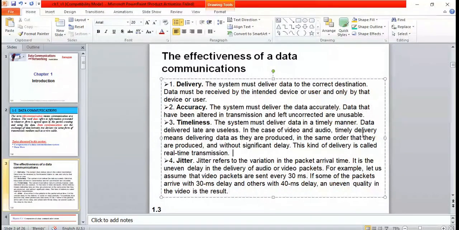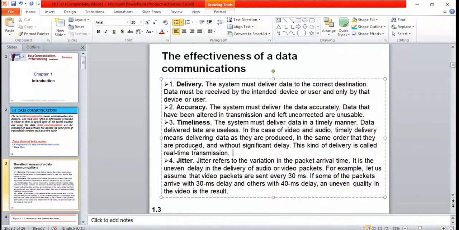So timely delivery means delivering data as it is produced. As and when it is transmitted, immediately it should be delivered. There should not be much delay. And also, see, it is not just simply delivering on time. This is one more important point: it should be in the same order in which it was produced.